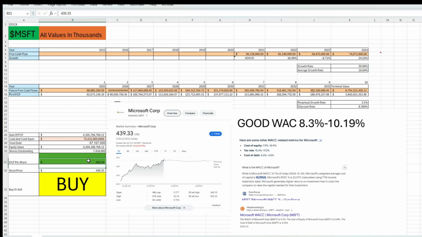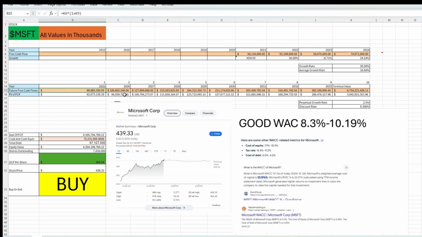The stock is worth $565 if they're able to grow 20% on average from this period up to the terminal value year, which would be 2034. But now let's do the worst case. Let's say they only are able to grow at 10%, which still is pretty high growth. And let's say their discount rate is the very worst at 10.19%. The stock's only worth $208 in that situation.